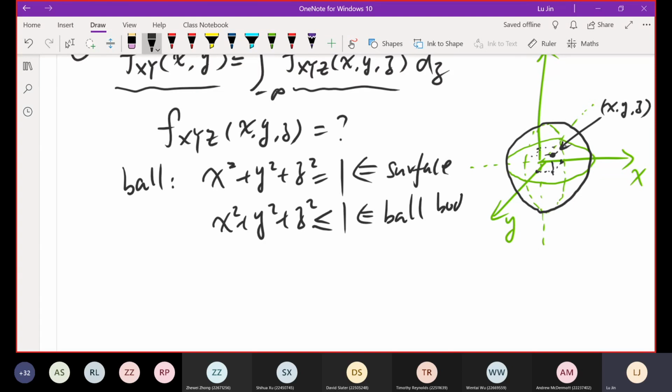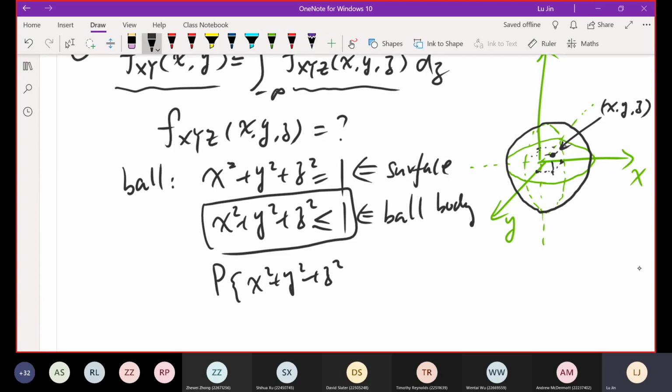Because the point must be within the ball, the probability that x squared plus y squared plus z squared is smaller than or equal to 1 must equal 1. So 100% sure. And how about a point outside this ball? We don't care, the probability is 0.